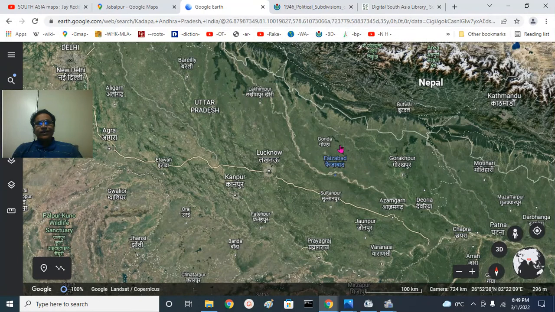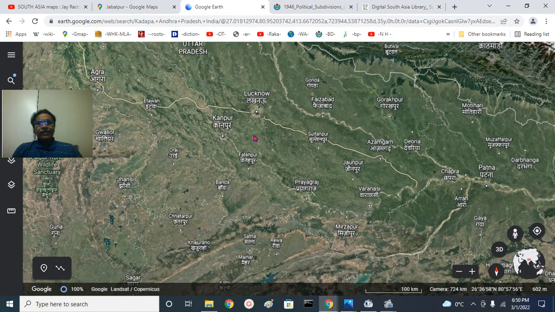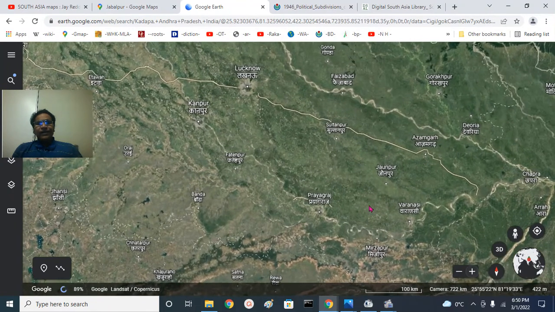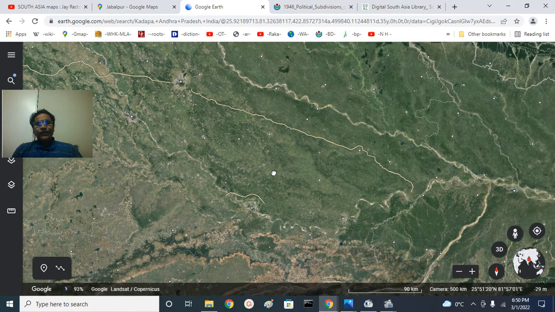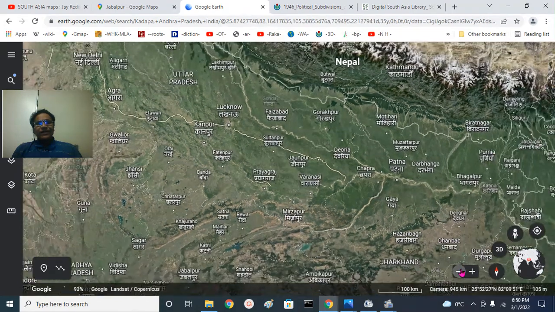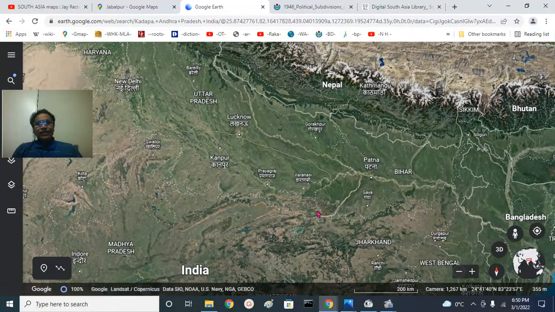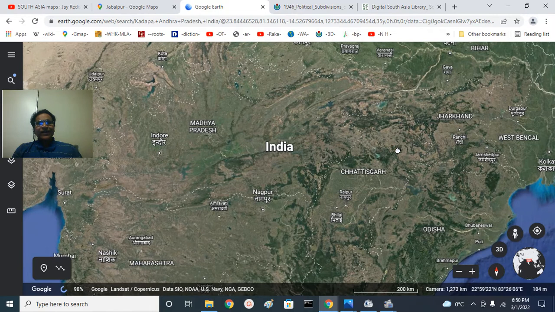At the final stage, this Kosal region has Lakhimpur Kheri and Lucknow and Sitapur here and Hardoi here. And we have Raebareli district here and Pratapgarh here and so on. That is the Kosal region or Ayodhya region or Saketa region.